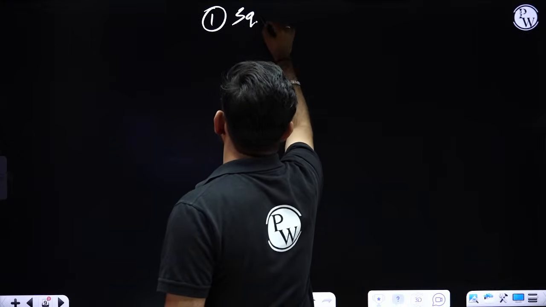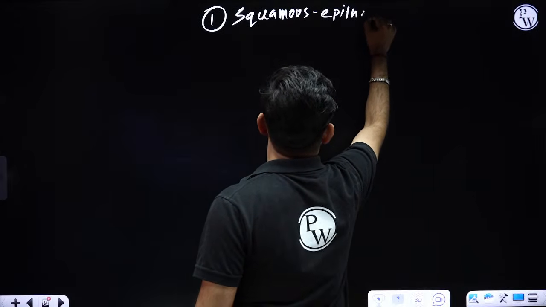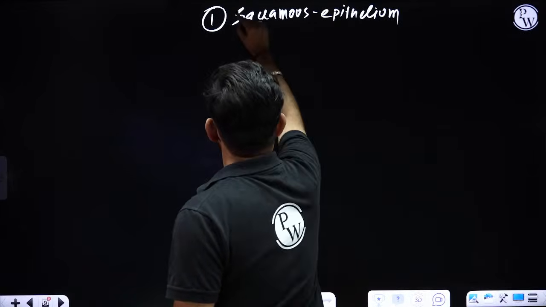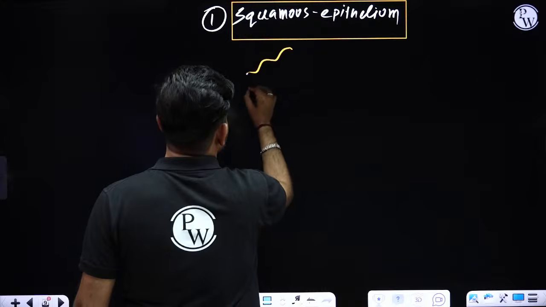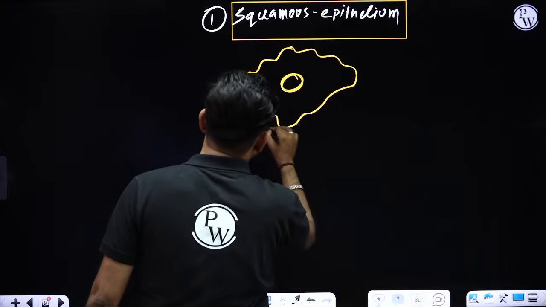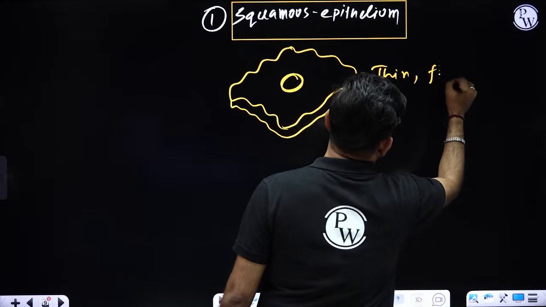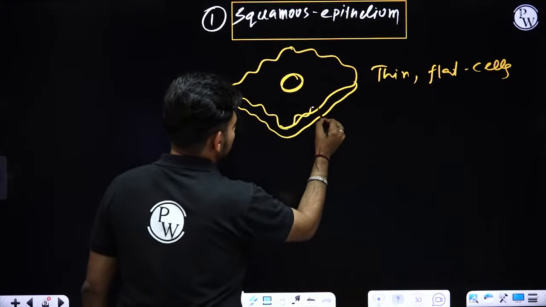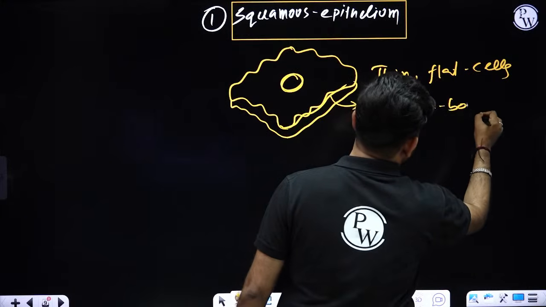Squamous epithelium is made by thin flat cells like tiles, thin flat cells, and you can observe the boundaries are irregular.